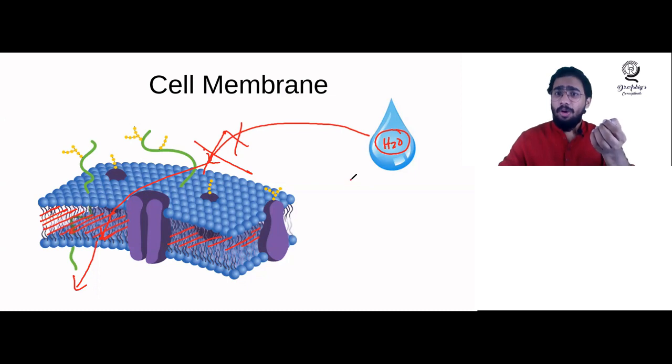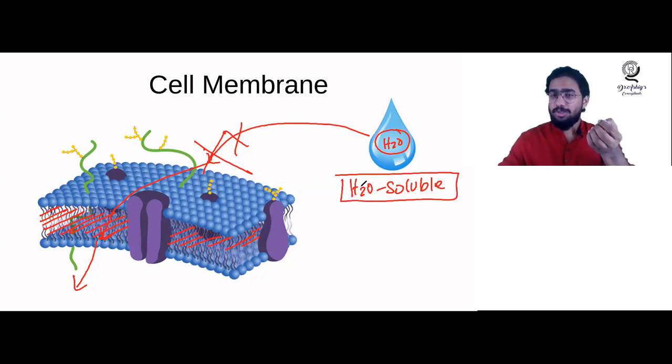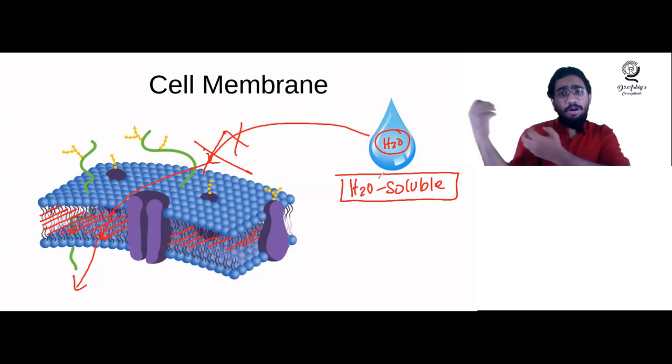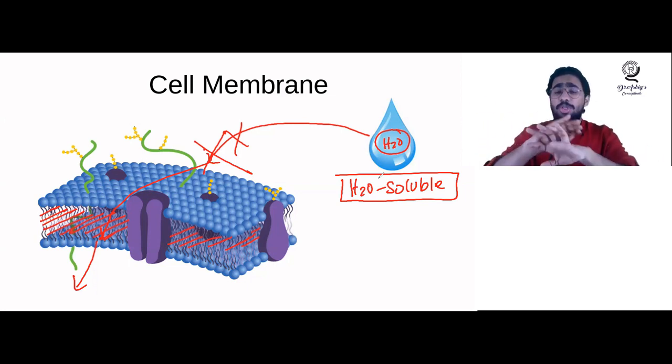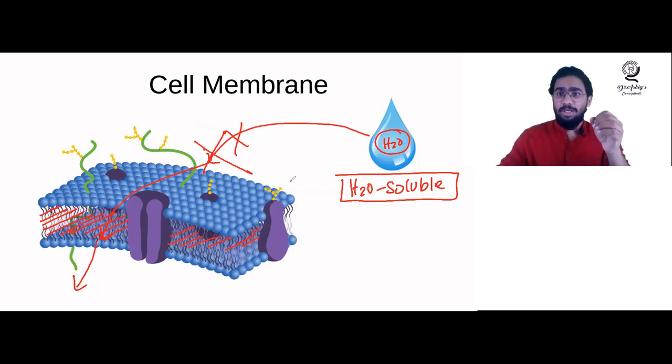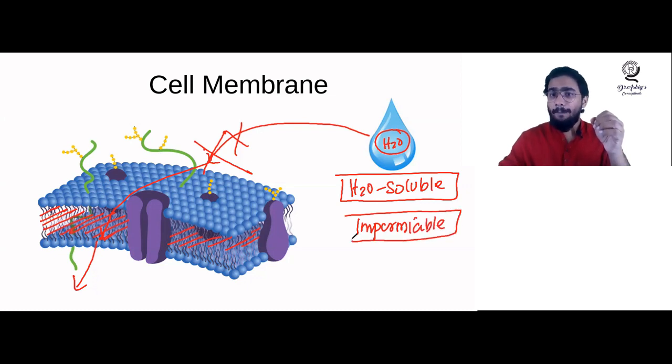In the same way, all the water soluble substances, all the water soluble molecules, also cannot pass through the cell membrane. Why? Because whenever a water soluble molecule is coming, there will be water molecules along with it. So they will have an association with water, and it cannot pass the cell membrane here. Very, very important. For water and water soluble molecules, the cell membrane is impermeable. What is the word meaning of impermeable? It will not allow passing through.